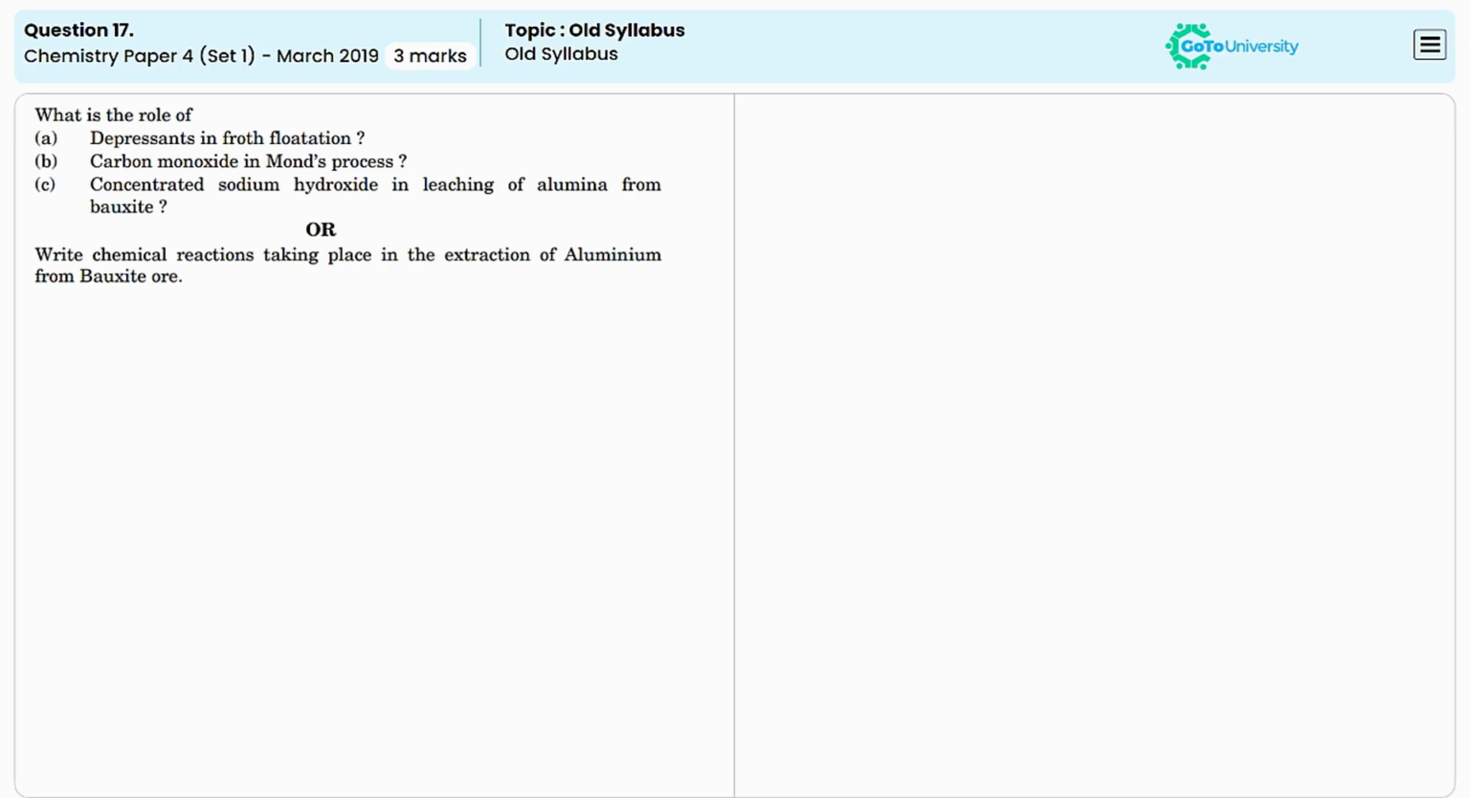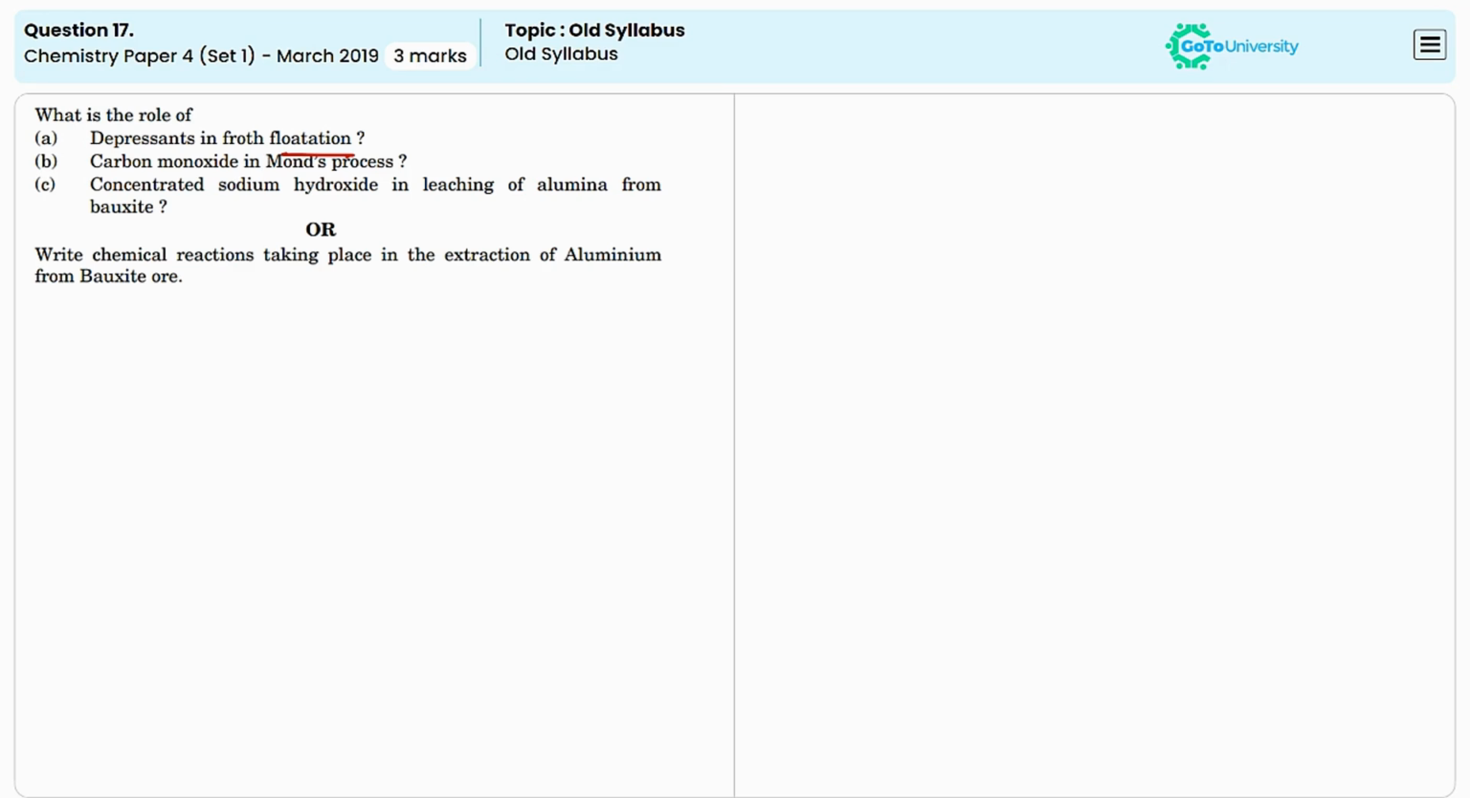Here the question is to explain the role of depressants in the froth flotation process. A depressant is a chemical used to selectively prevent certain minerals from floating while allowing others to do so. It helps in separating valuable minerals from unwanted ones by inhibiting the attachment of the specific minerals to the froth. For example, in the flotation of sulfide ores, a depressant like sodium cyanide can be used to suppress the flotation of pyrite while allowing the flotation of copper or zinc sulfides.